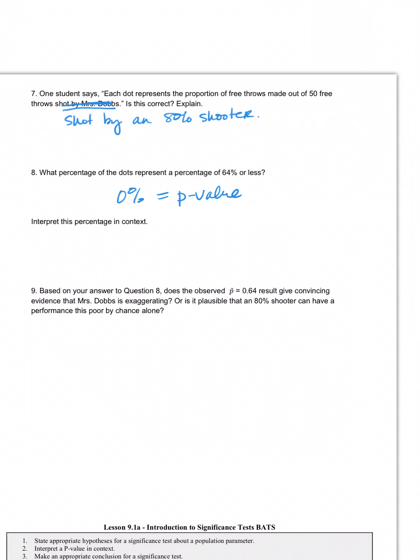So it starts out with the assumption, okay? Assuming Dobbs is an 80% free throw shooter. So there's the assumption we're making.